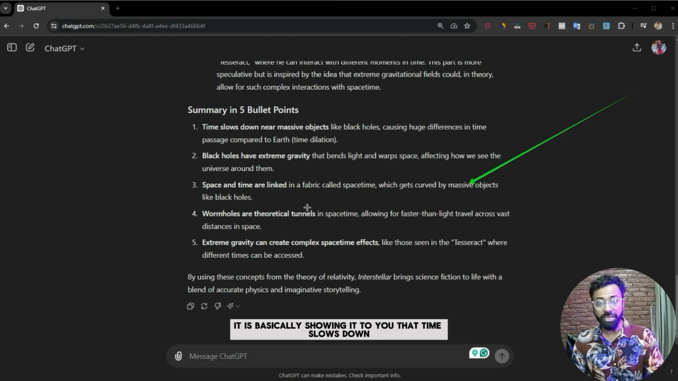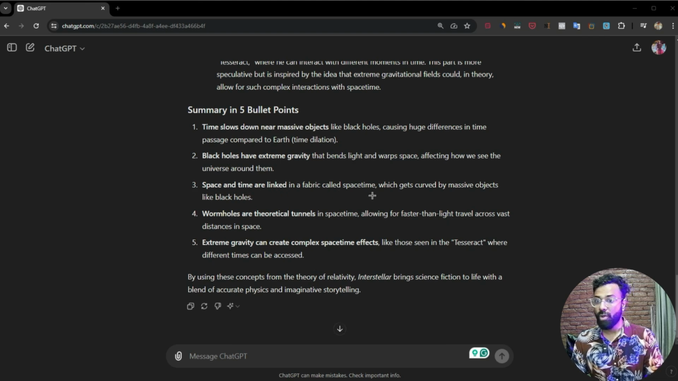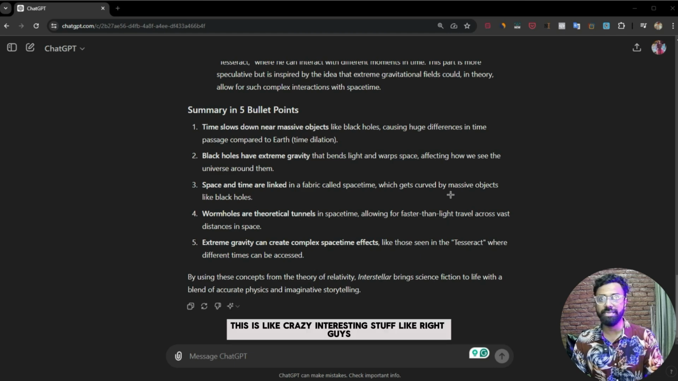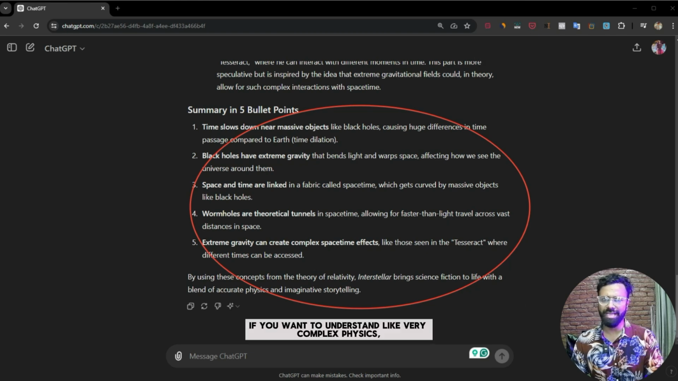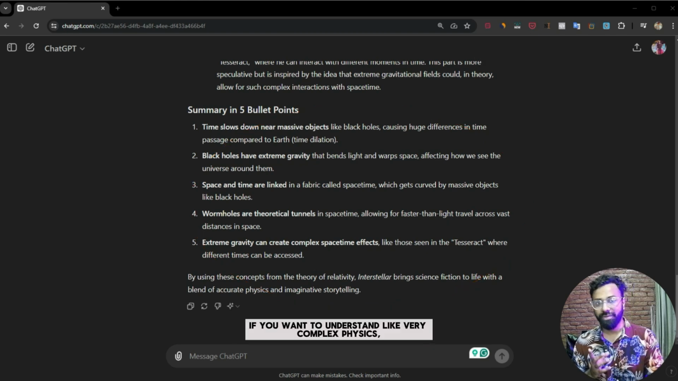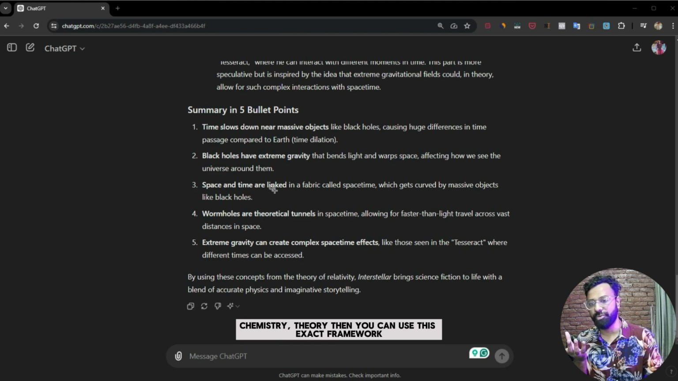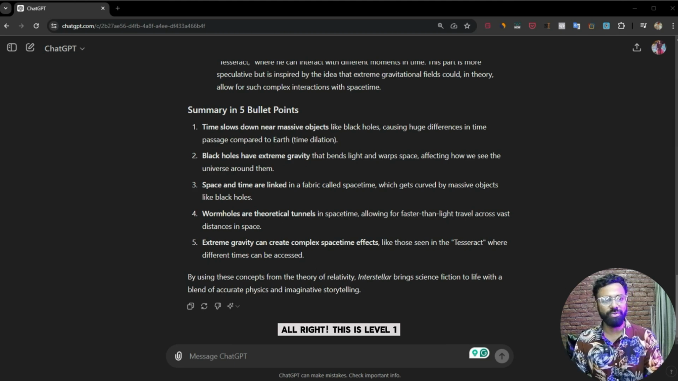It is showing you that time slows down near massive objects. Black holes have extreme gravity. Space and time are linked in a fabric called space-time. Wormholes are theoretical. You know, this is crazy interesting stuff. Right, guys? If you want to understand very complex physics or chemistry theory, then you can use this exact framework. All right, this is level 1. Let's jump into level 2.